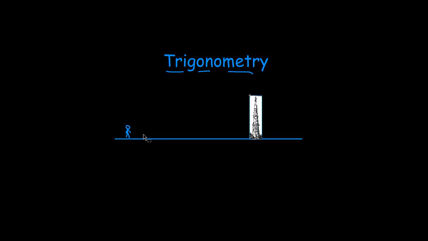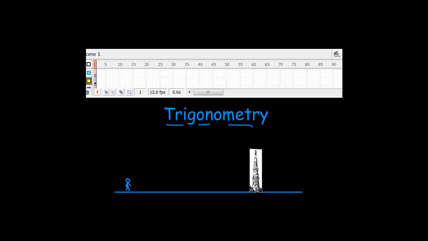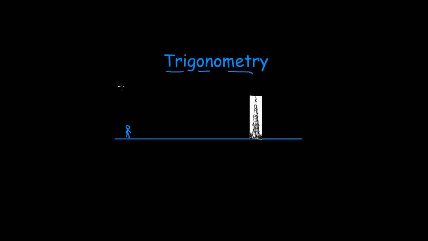Obviously Qutub Minar itself looks like a triangle, but if you try to imagine, you will really see something like this. Let me change my line style. And you will see, if you are looking parallelly at the base of Qutub Minar, that line will go something like this. And if you start looking at the top of Qutub Minar, that line will go something like this. And if you connect those two lines, oops, that just went a bit astray. If you connect them perpendicularly, then the triangle that you can see over there is a right angled triangle.